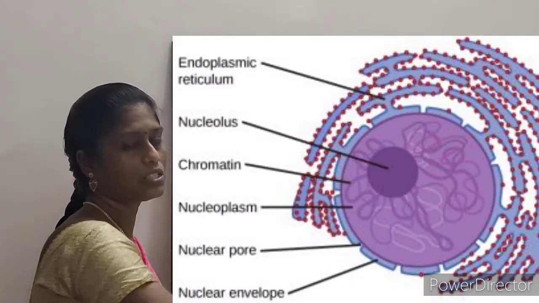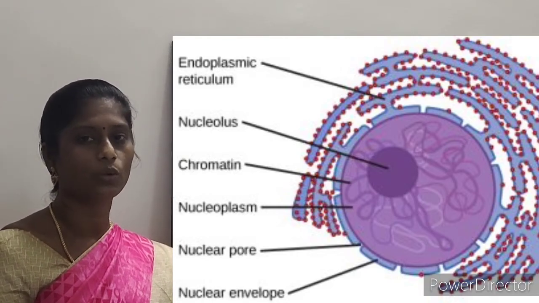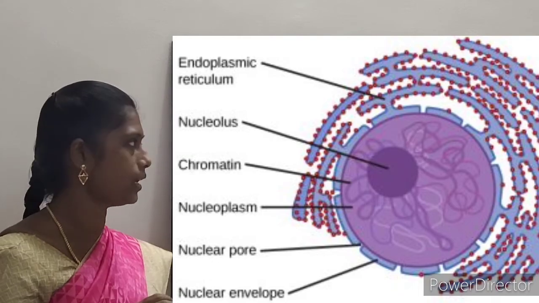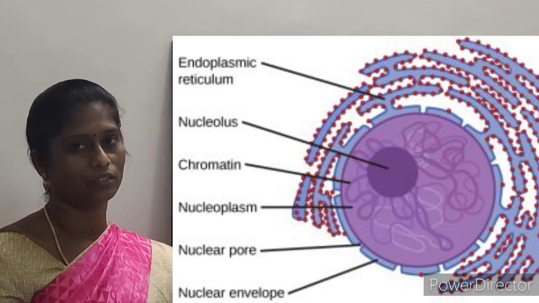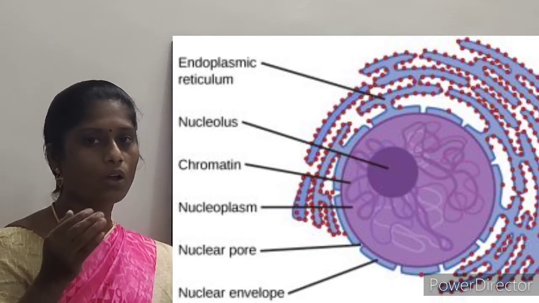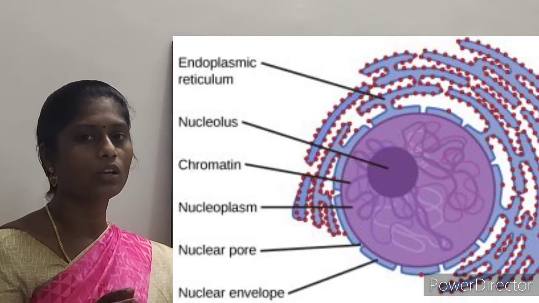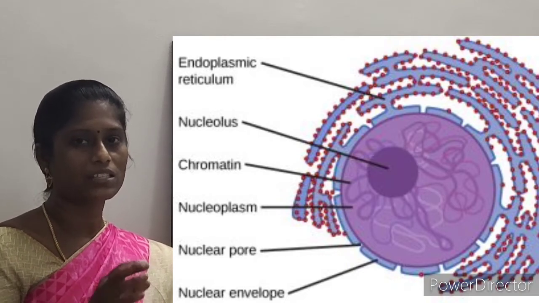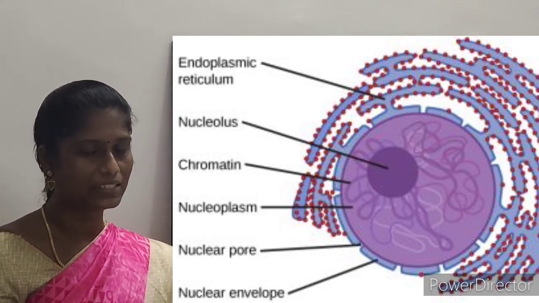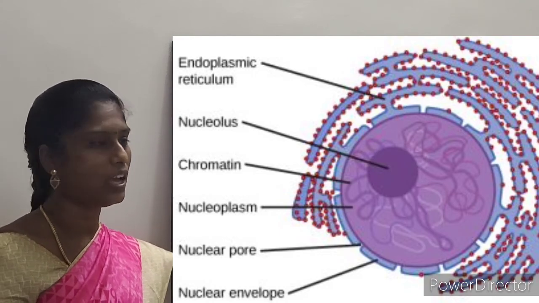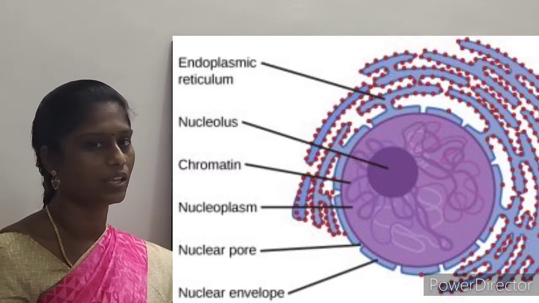So, nucleus. This nucleus is an important unit of the cell because it controls all the activities of the cell. It carries hereditary information from parents to the offspring. Like this, it carries genetic information from one generation to the next generation. And it is the largest among all the cell organelles.